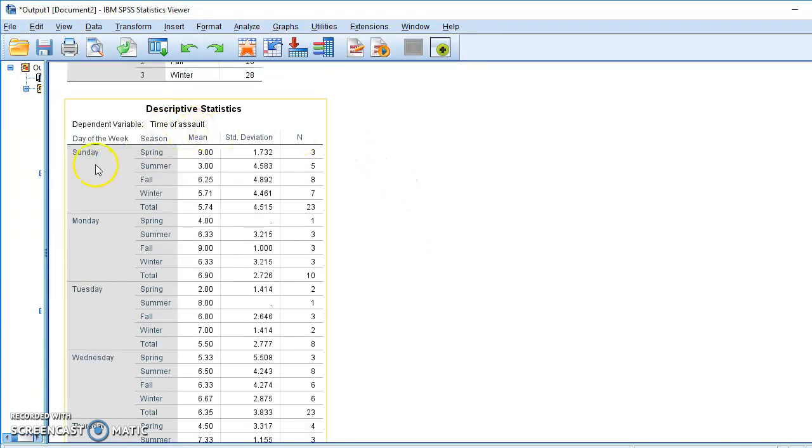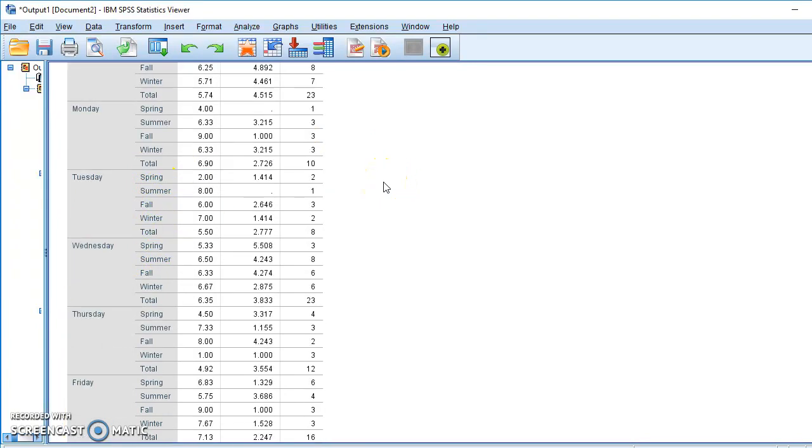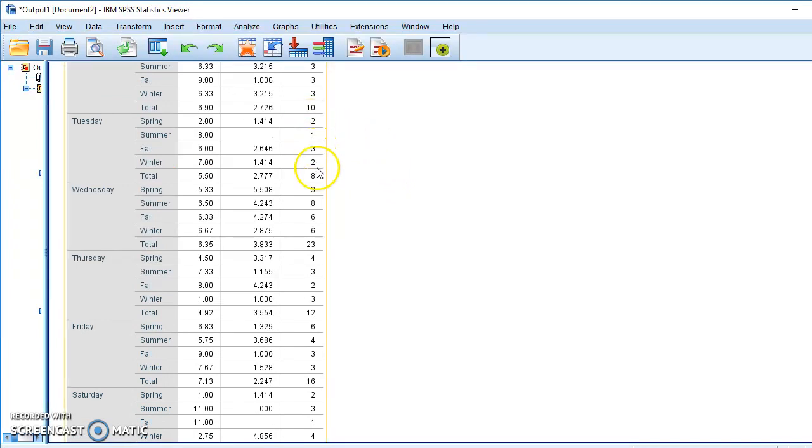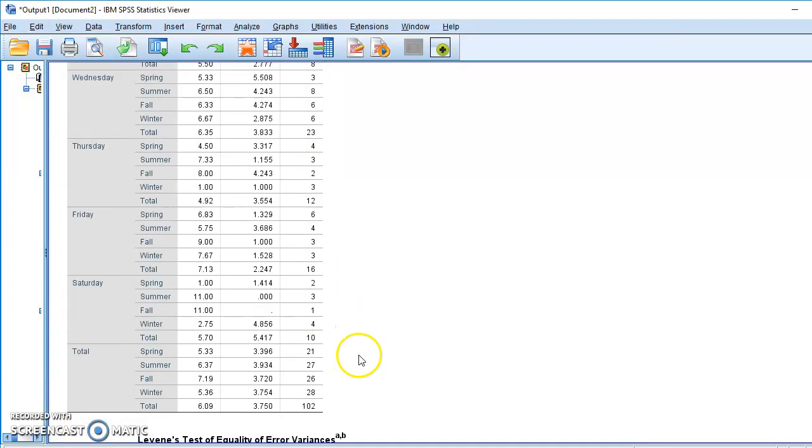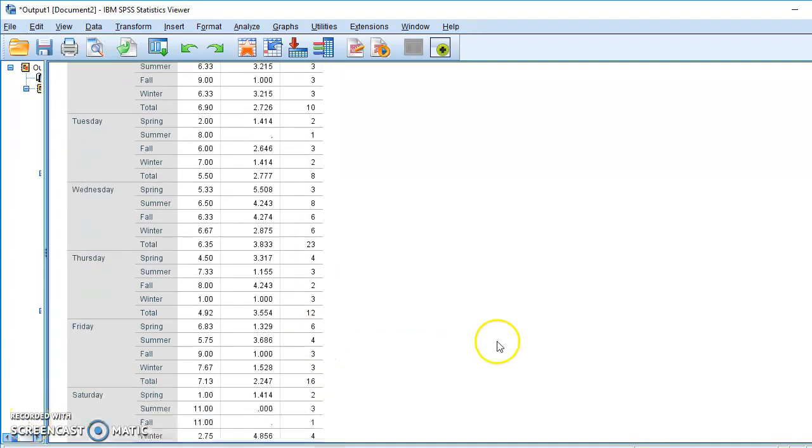So we have the time of assault, the days of the week here, and then the fall, spring, summer, the seasons of the year. And then you can look at these numbers over here. We've got these are the totals, but you have like 4, 3, 2, 1. And then down here we have quite a big difference. So there is unequal levels there.